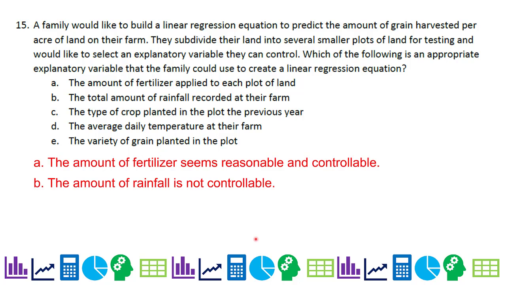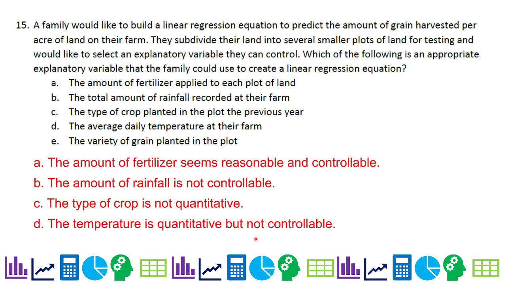C, the type of crop planted in the plot the previous year. Well, in theory, you can control the type of crop, even though it's the previous year. You could get into an argument about that, but more importantly, the type of crop is not quantitative. We need two quantitative variables for linear regression. D, the average daily temperature at their farm.